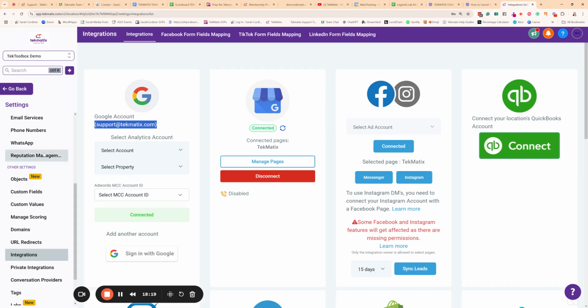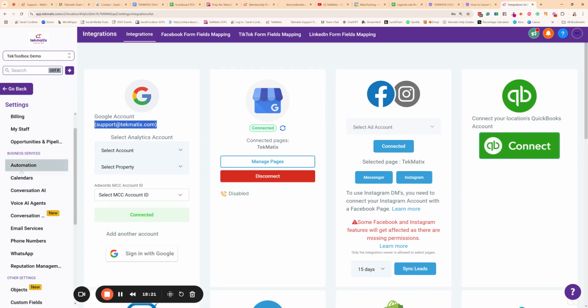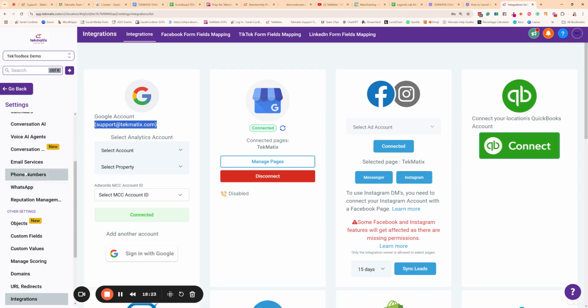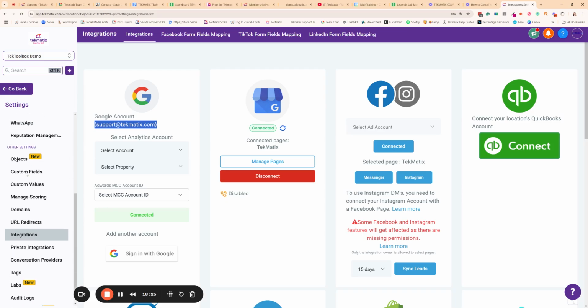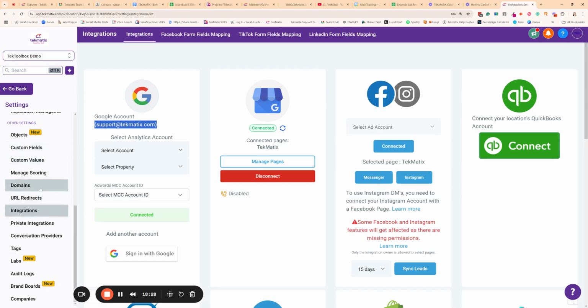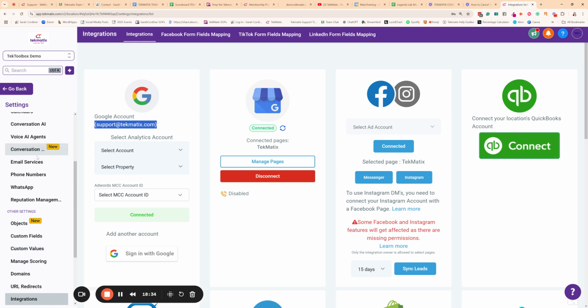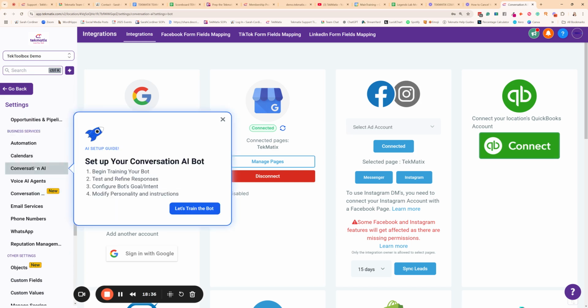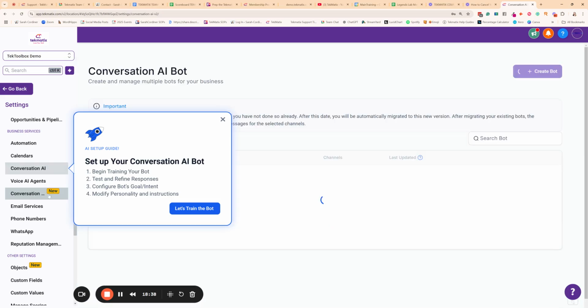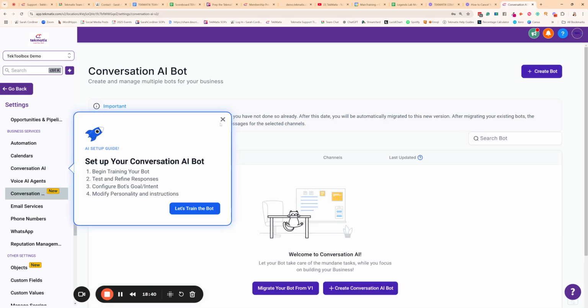Once you have connected all of those, the other thing I want to draw your attention to in this section for now, and again, there are going to be a lot of these things we're going to learn later, but I just want to bring your attention to, first of all, your conversation AI. Now this is actually moving to conversation AI version 2.